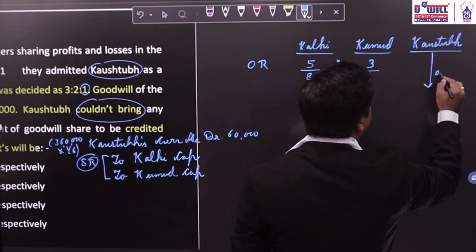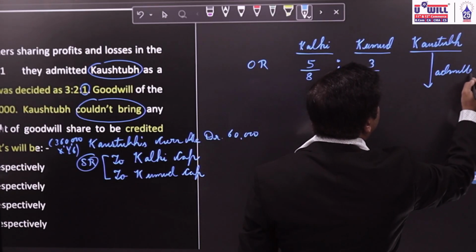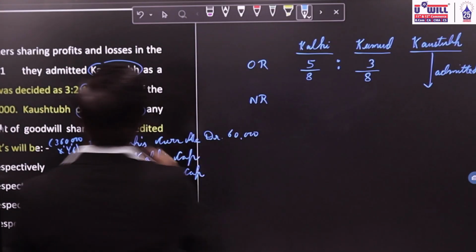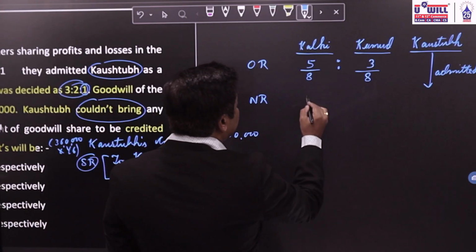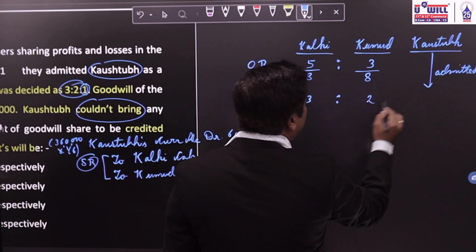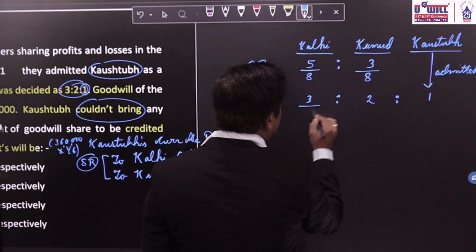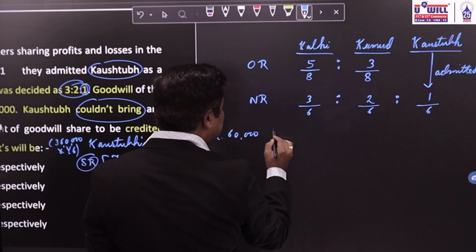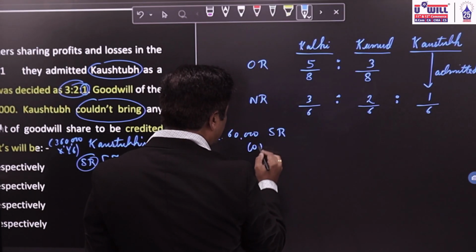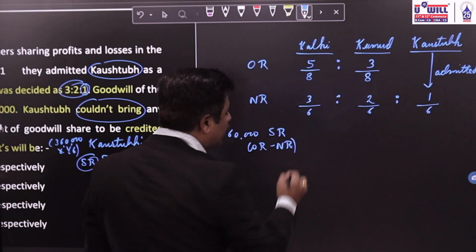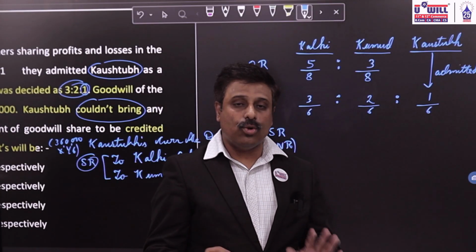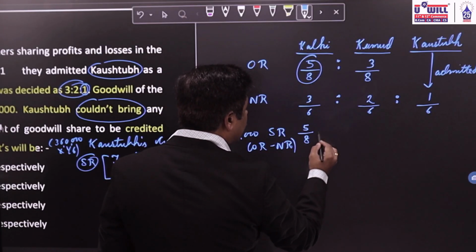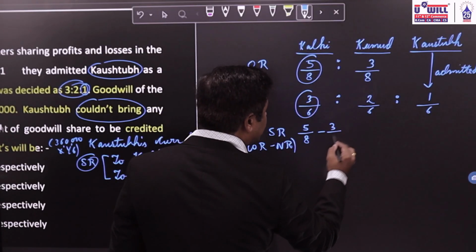Kostub is admitted and the new ratio is given as 3:2:1. 3 plus 2 is 5, plus 1 is 6, so 3 by 6, 2 by 6, 1 by 6. Now, how do we find the sacrifice ratio? Old ratio minus new ratio. Old ratio 5 by 8 minus new ratio 3 by 6.